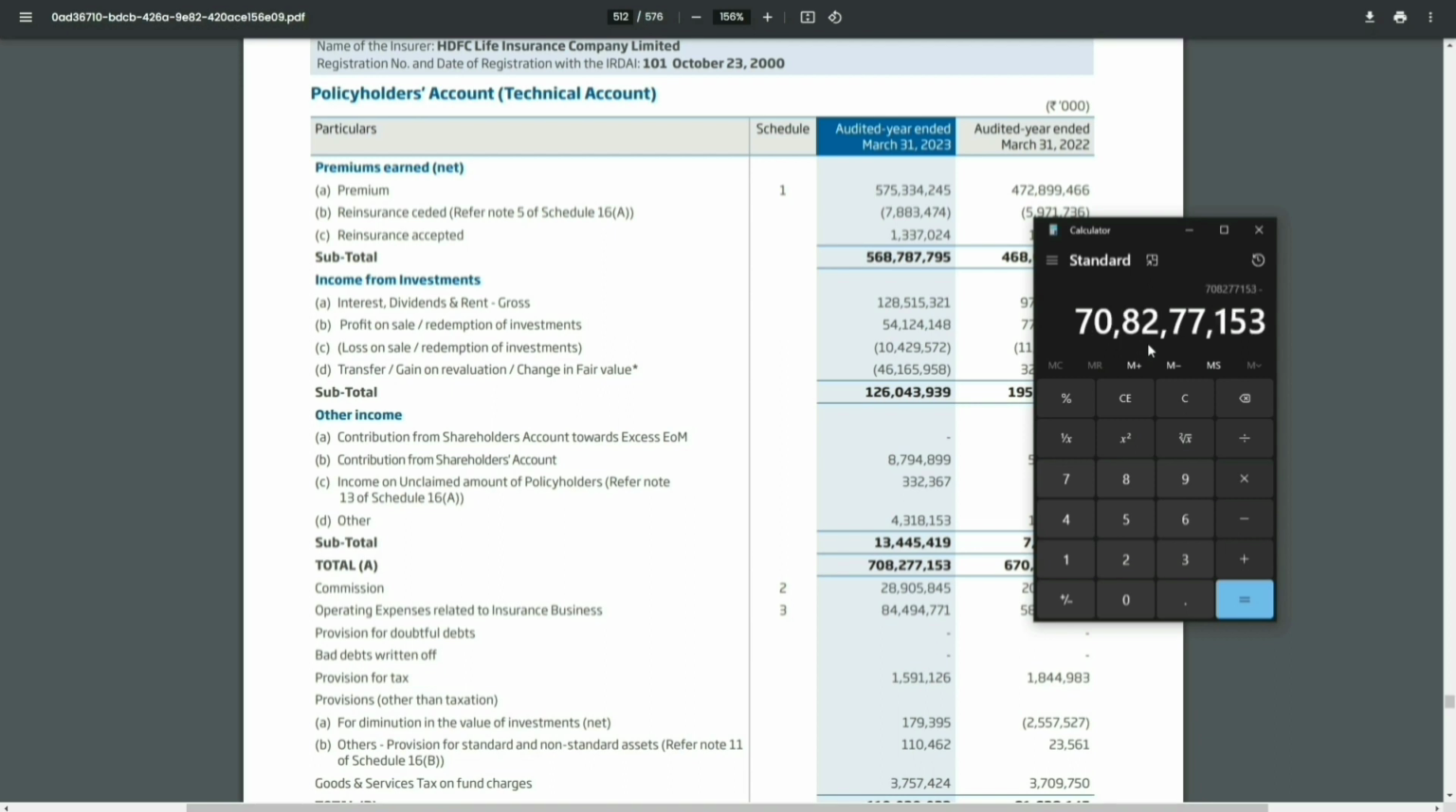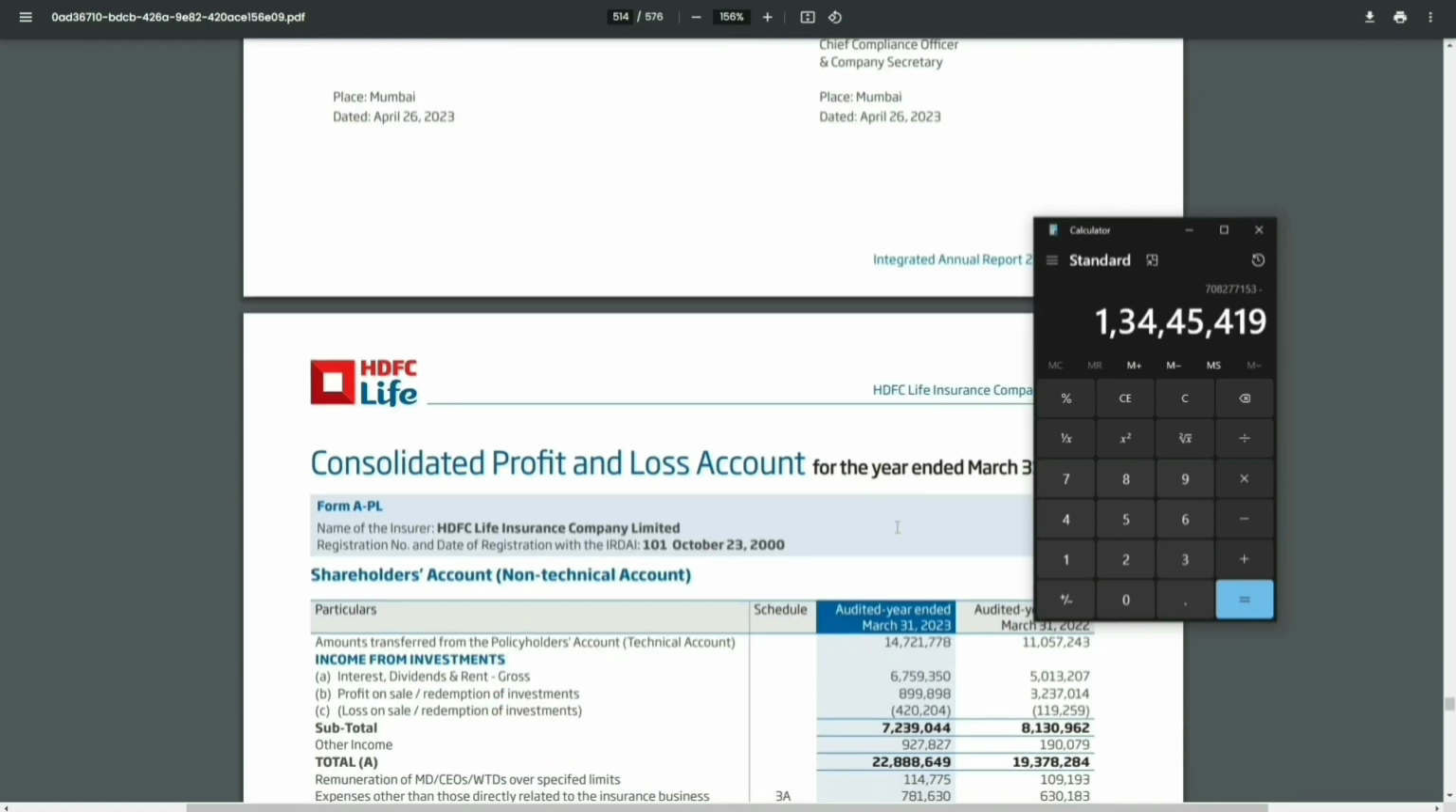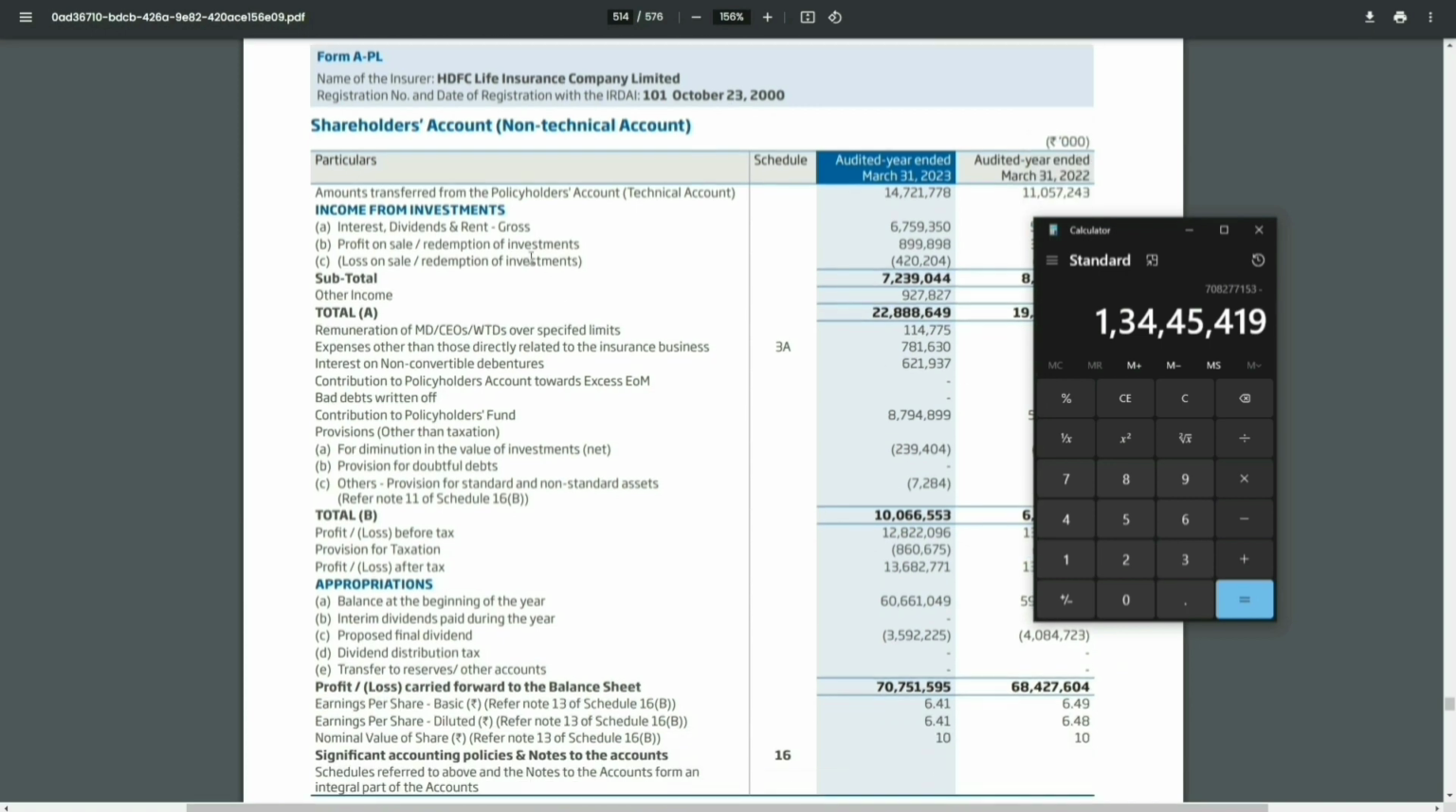And then subtract the other income subtotal. And then what I'll be doing is going to their profit and loss statement and adding income from investments, right? So it's going to be 6759350 plus 899898 minus 4204. This is in thousands. So to make it into crores, what we'll do is this.